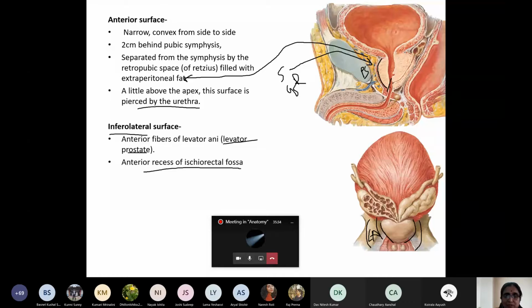What are the parts of the prostate? Apex, base, posterior surface, anterior surface, lateral surface. Okay.